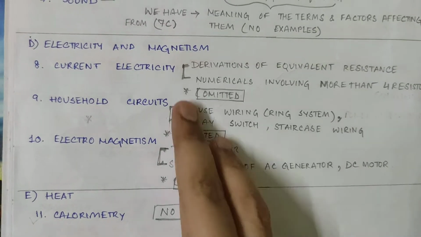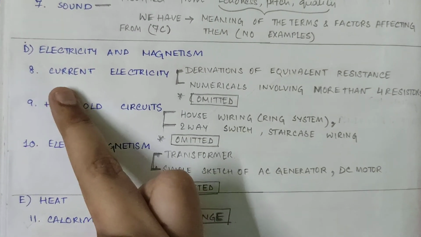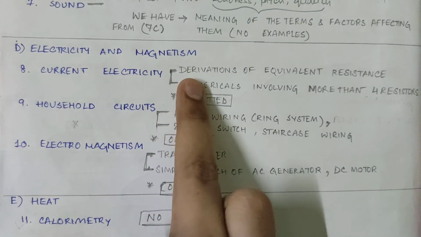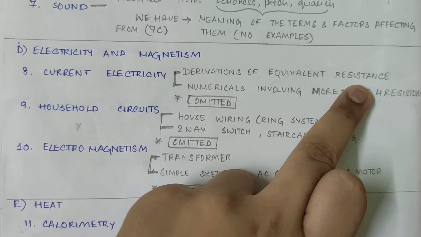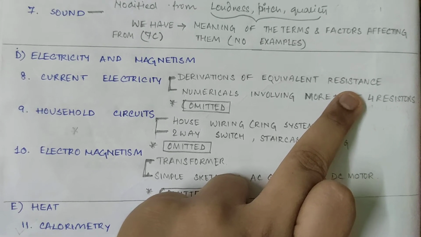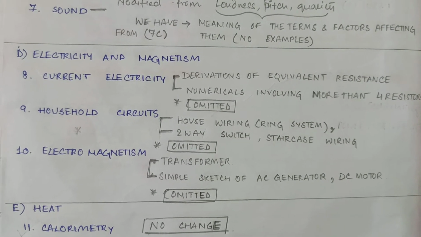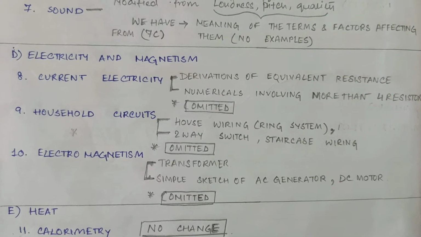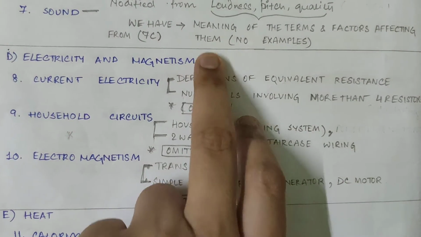Then see electricity and magnetism, D, we have 3 chapters again. Chapter 8, current electricity. Derivations of equivalent resistance will not be there, but of course you will have to learn the formulas. That means say series resistance, parallel resistance, what is the formula for equivalent resistance you will have to learn, but how they are derived you won't have to learn the derivations.